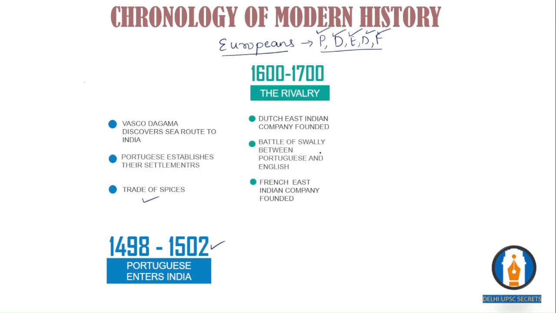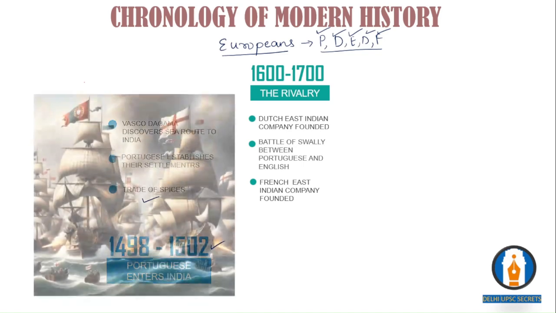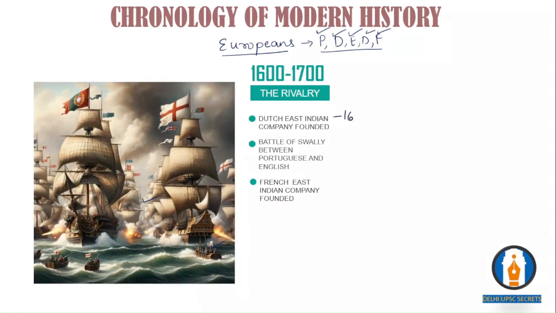It was first the Dutch who founded their Dutch East India Company in 1602-03. Then there was a battle called the Battle of Swally between the Portuguese and the English, who were competing with each other for trading purposes. The Battle of Swally, in 1612, marks the beginning of the downfall of the Portuguese.